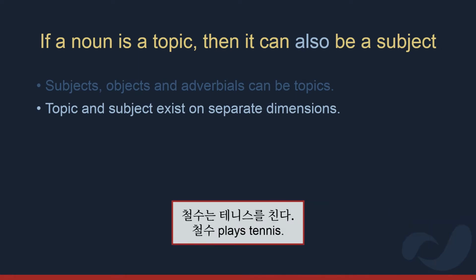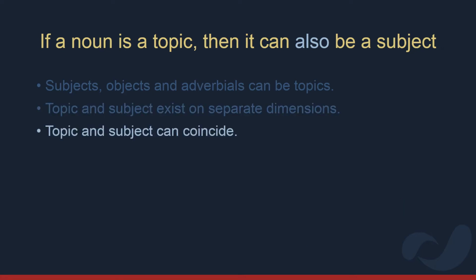In the example, 초수는 테니스를 친다, 초수 is the subject and the topic. 초수 is a subject in that this noun has a strong connection to the verb, and 초수 is a topic in that the sentence is about Chosu. In UKG-004, we'll talk about the topic comment sentence structure and see why topics exist in a domain above syntax. This is why topic and subject can coincide. In fact, topics are usually subjects, and this is perhaps why people find the two confusing.